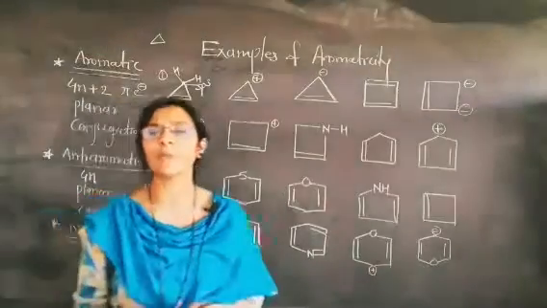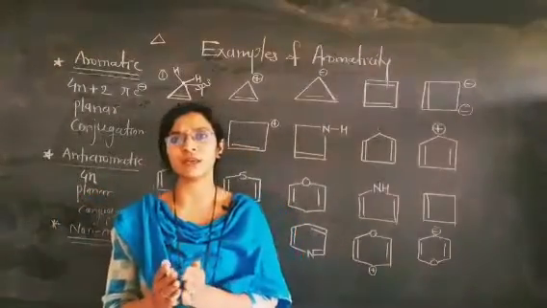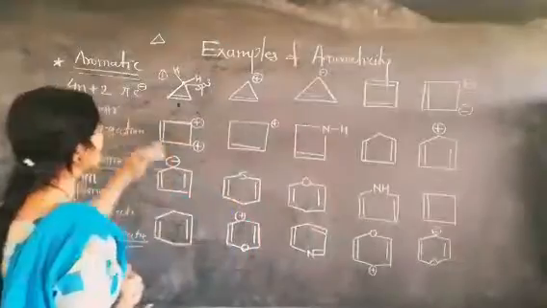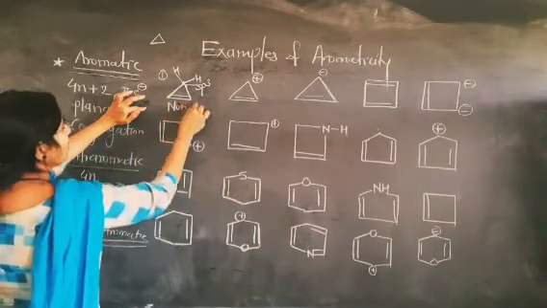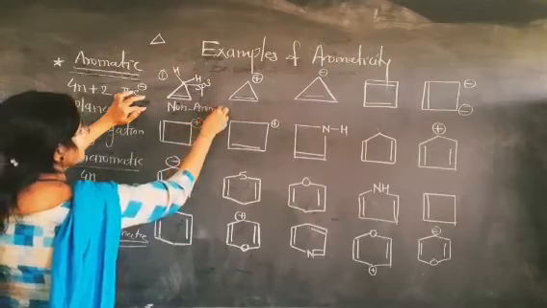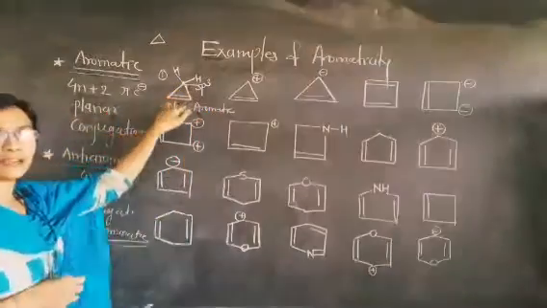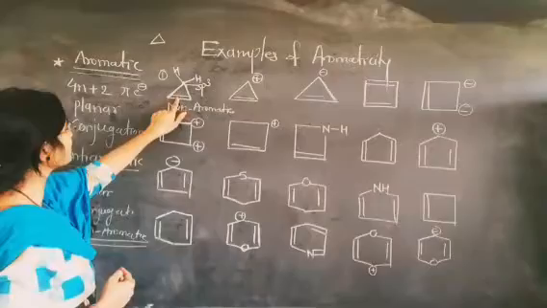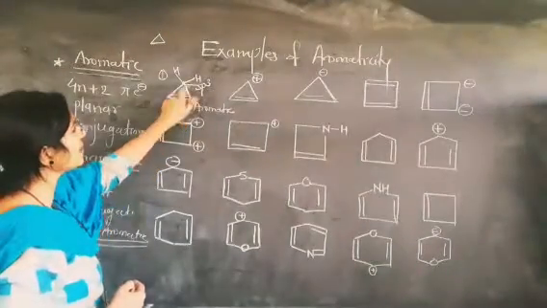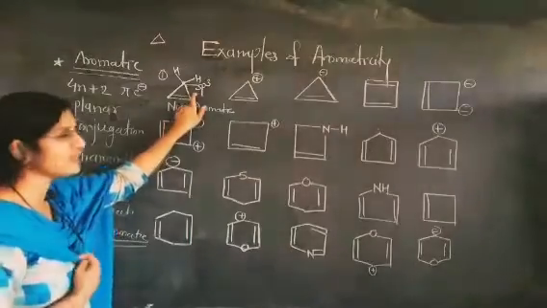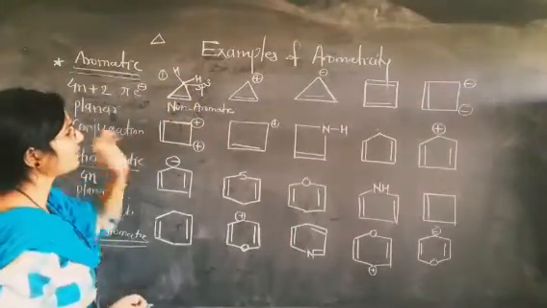There is no proper chance for delocalization of the pi bond, and therefore this compound comes under the head of non-aromatic. Of course, the compound is planar and follows Huckel's rule, but it cannot show conjugation because the sp3 hybridized carbon is present here, and therefore it is a non-aromatic compound.